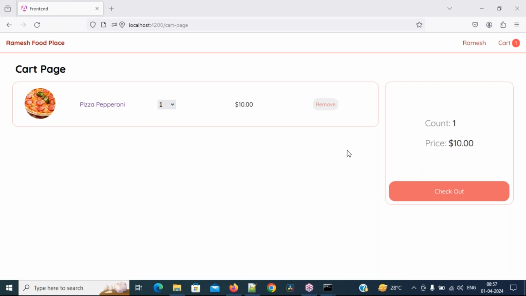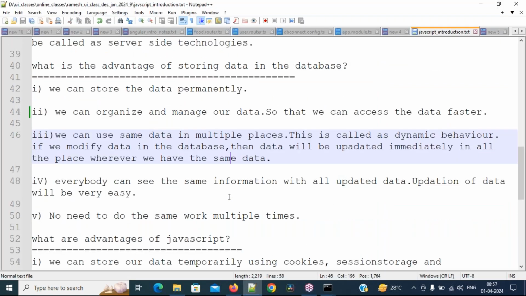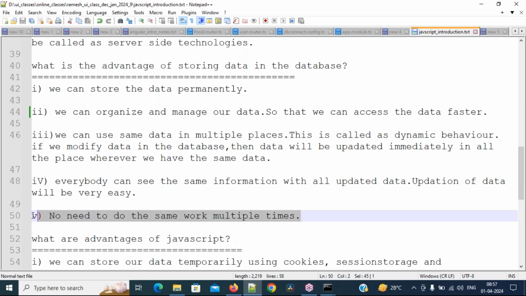That means everybody can see the same data. Then what is the other advantage? No need to do the same work multiple times. For example, you want to purchase a product from Amazon.in. Can you purchase a product directly from Amazon? Respond, everybody.